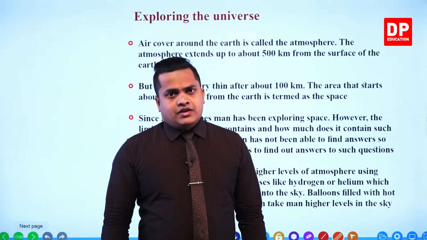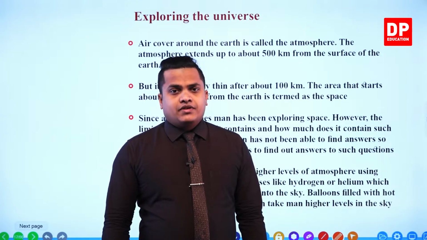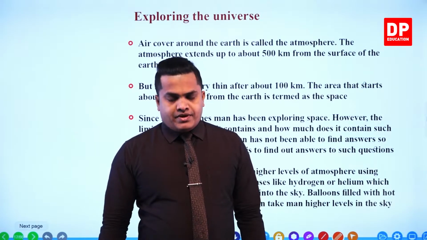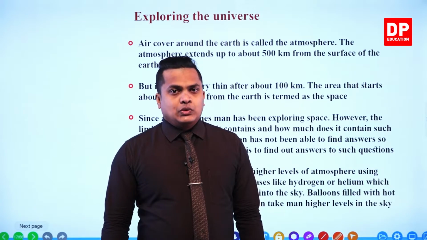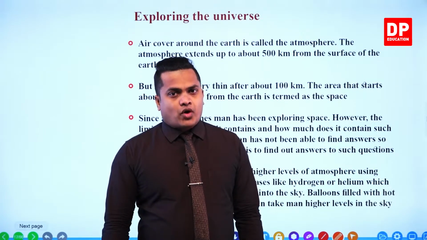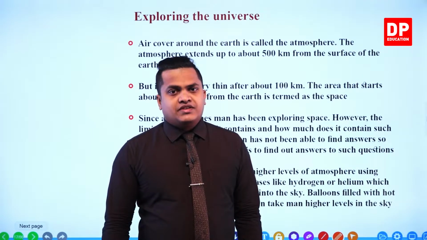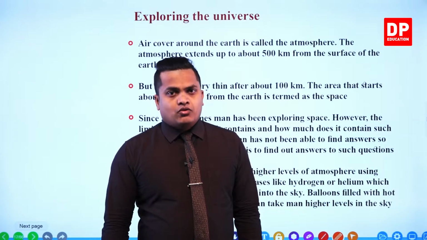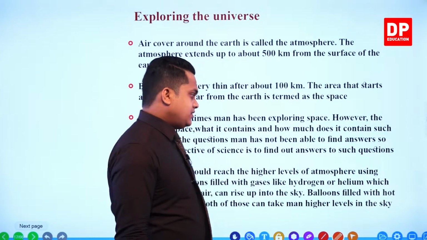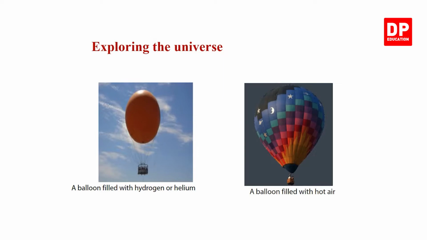Okay. So in the earlier cases, even though balloons were used, in the present era we use spaceships and rockets to investigate the outer space. Now this is a hydrogen or helium balloon, right?